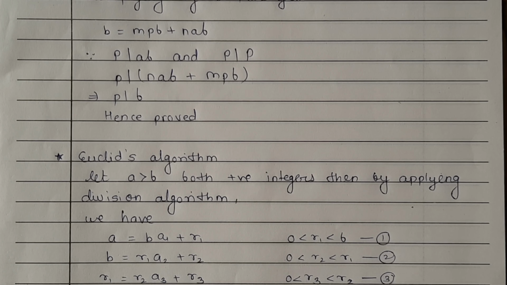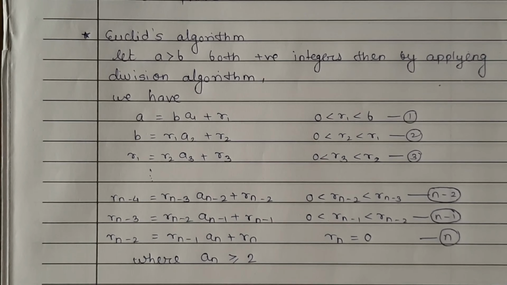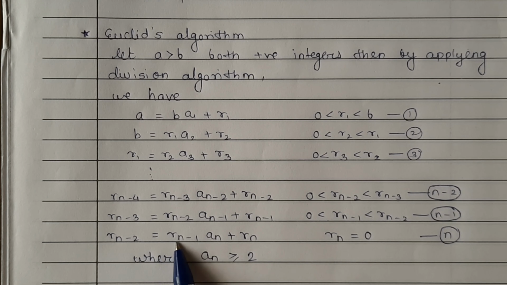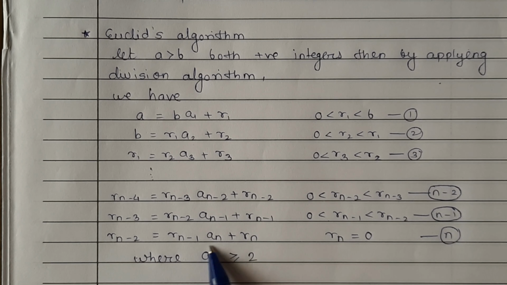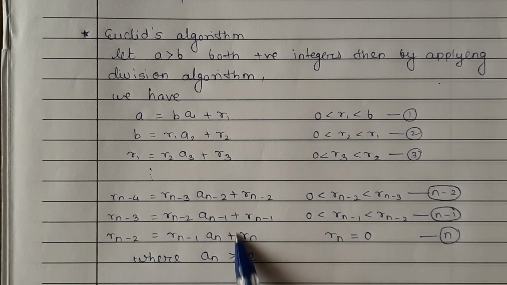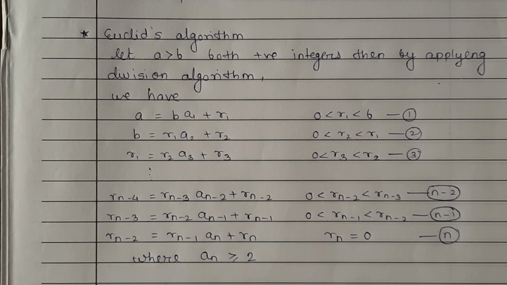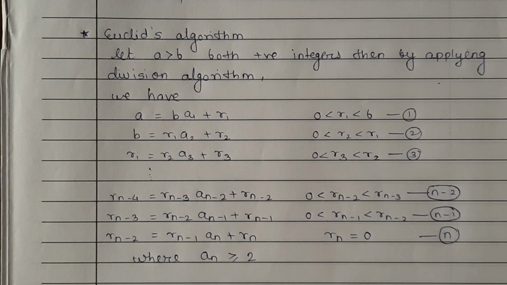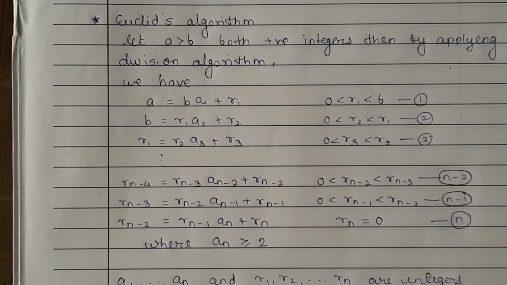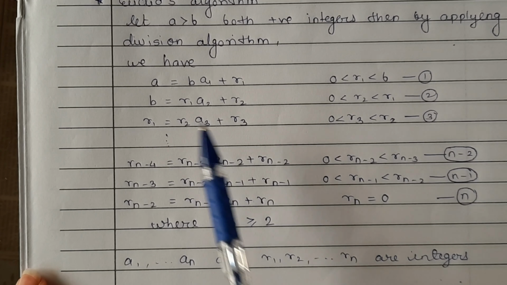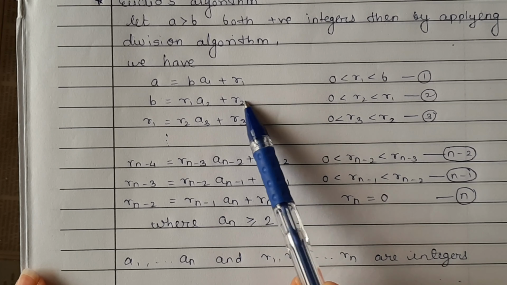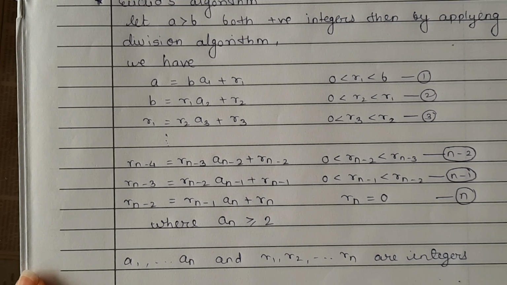We continue this process till we get the zero remainder. So here we have R(n-2) equal to R(n-1) into An plus Rn, where Rn is zero, and An is greater than or equal to 2. These A1, A2 till An and R1, R2, R3 till Rn are integers.